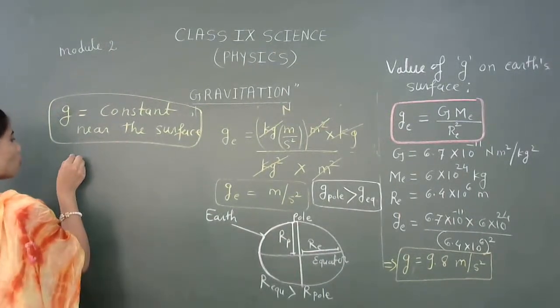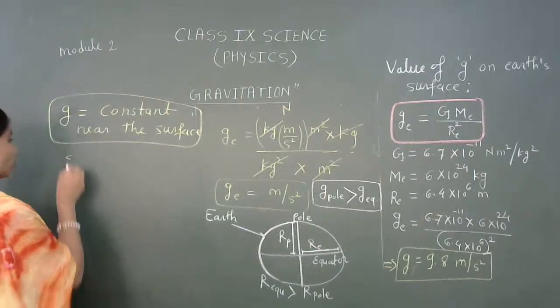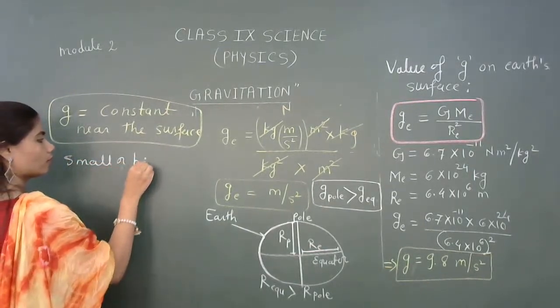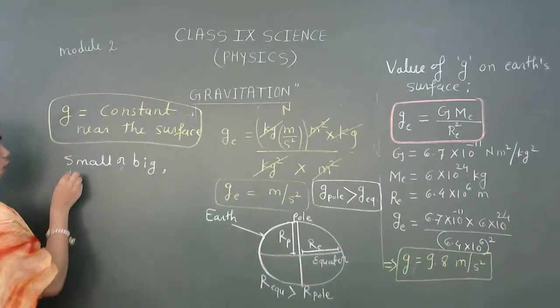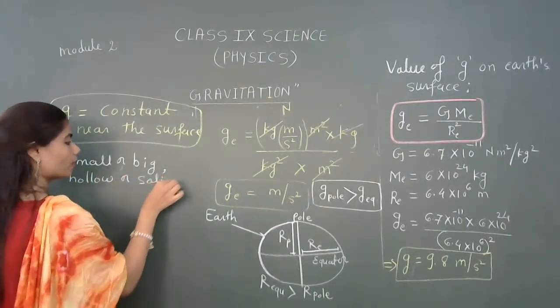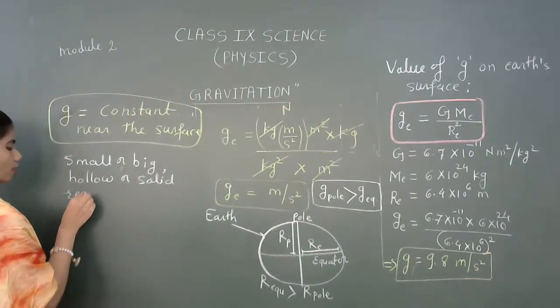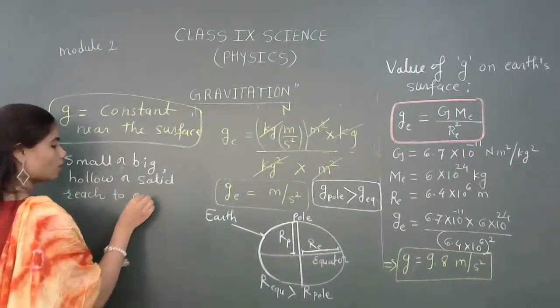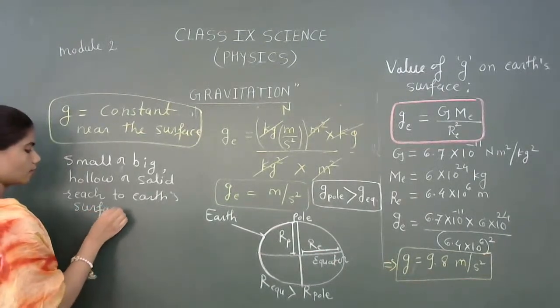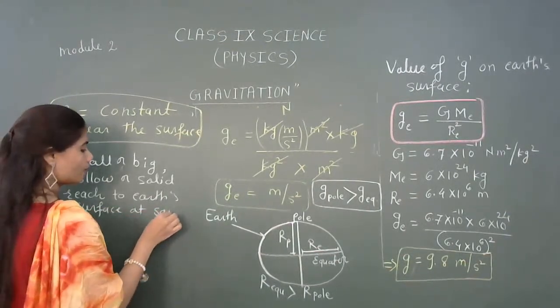So, if you throw either a small object or a big object, a hollow object or a solid object, they will reach the Earth's surface at the same time.